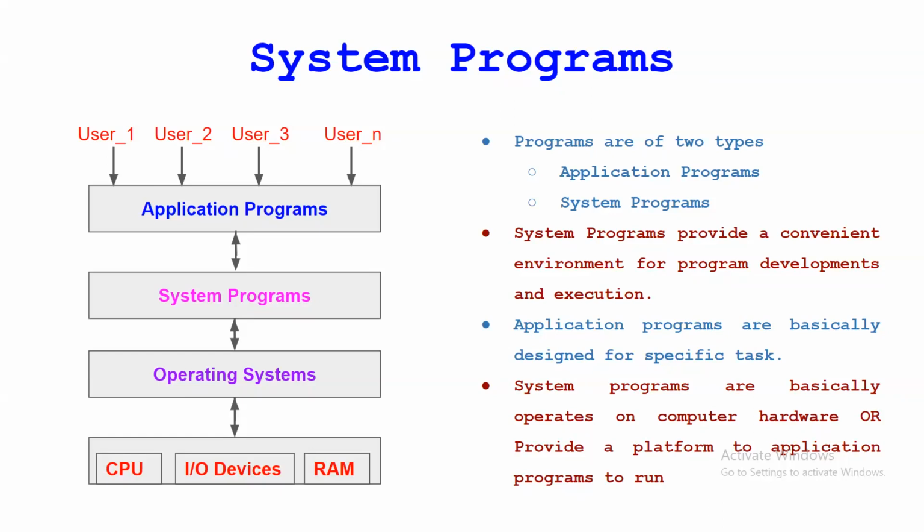But when we say system programs, these help with program development and execution for the users. System programs basically operate on computer hardware or provide a platform for applications to run. So here you can understand that system programs operate on computer hardware, whatever is the bottom layer. Or we can say they provide a platform for the user applications.